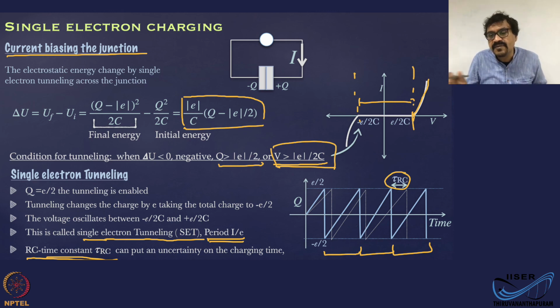There can be a shift in the period of oscillation because of the charging and discharging time. That is going to show up as an uncertain time here. So the period of the single electron tunneling oscillation is accurate only within tau RC, the charging and discharging time. That's the message here.